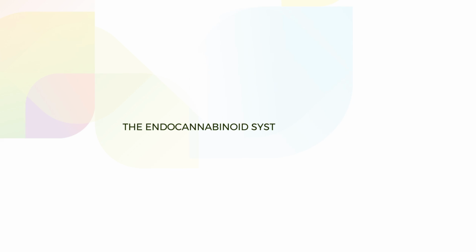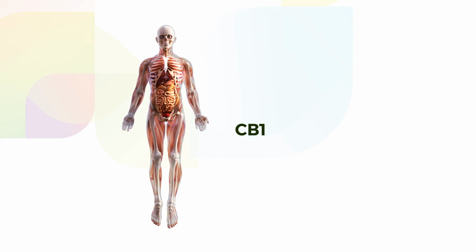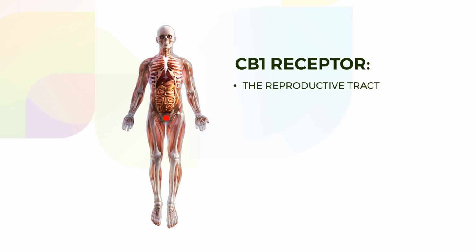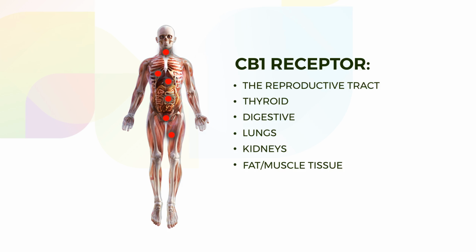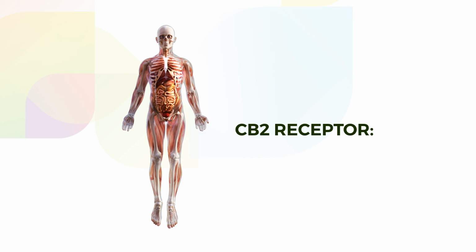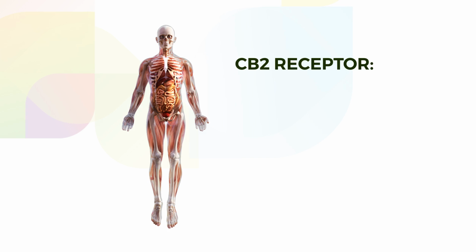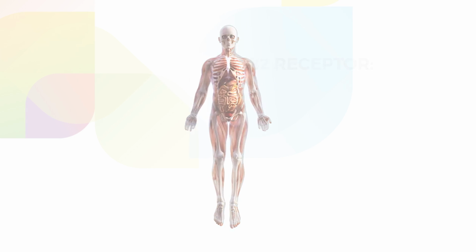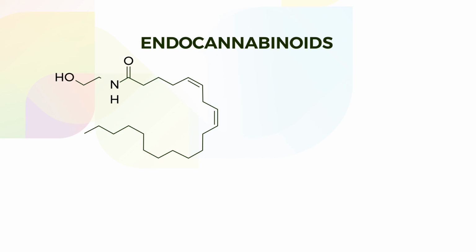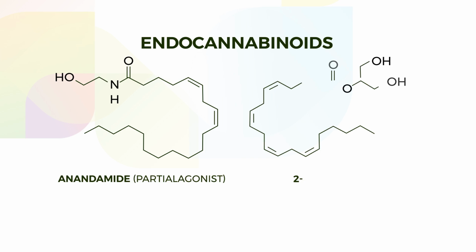Physiology. The endocannabinoid system includes a group of receptors. The main receptors are CB1 receptor, primarily found in the CNS, but also in the reproductive tract, thyroid, digestive, lung, kidneys, and fat or muscle tissue. CB2 receptor, primarily found in lymphoid tissue, spleen, tonsils, thymus, white cells, and microglia, immune cells in the CNS. Endocannabinoids, primarily anandamide, partial agonist, and 2-AG or agonist.